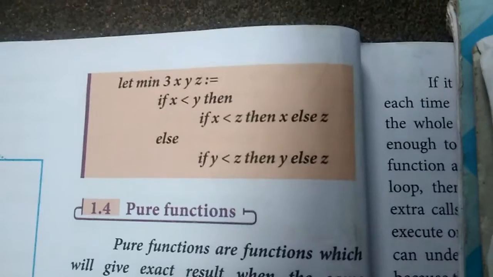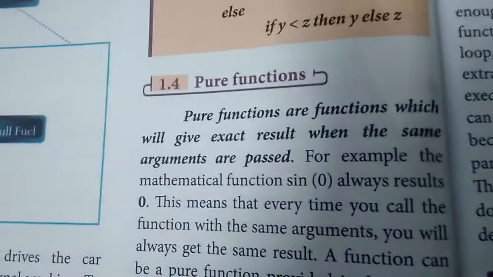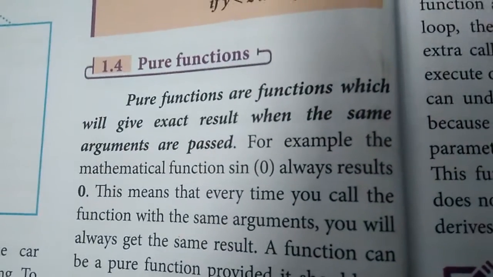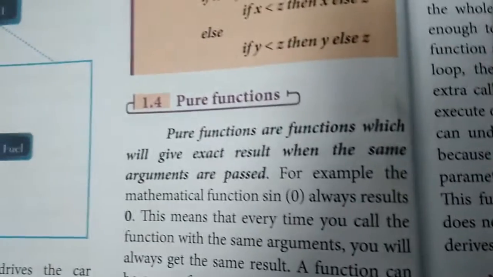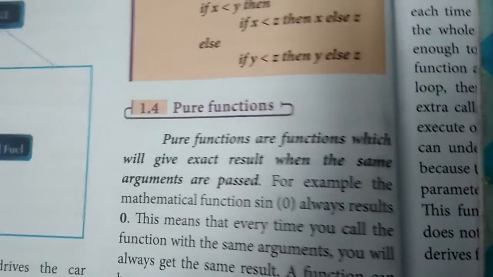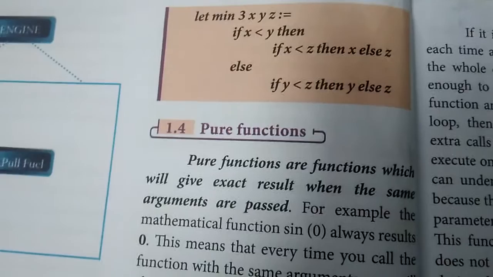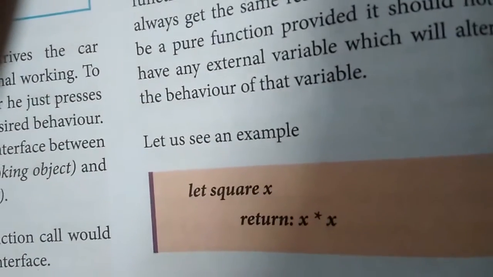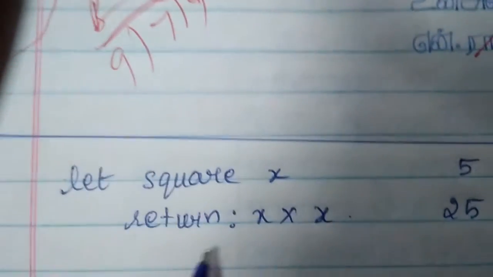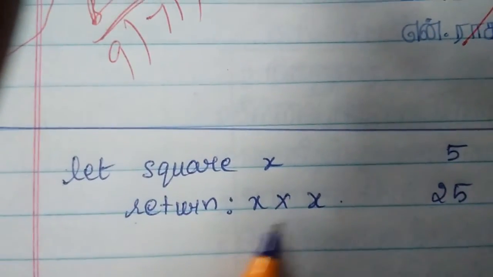Yes, now we are going to move to pure functions. Pure functions are functions which will give the exact same result when the same arguments are passed. Let us take an example: let square x return x into x.